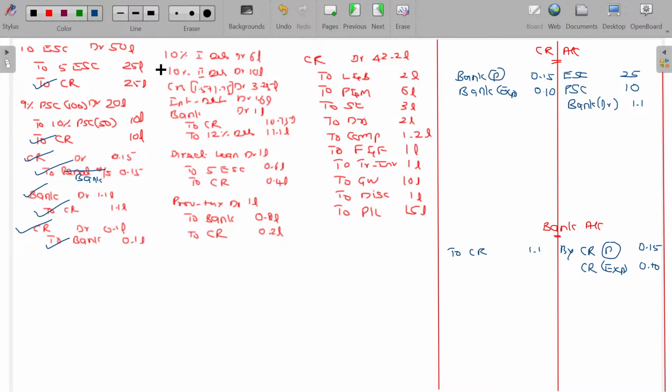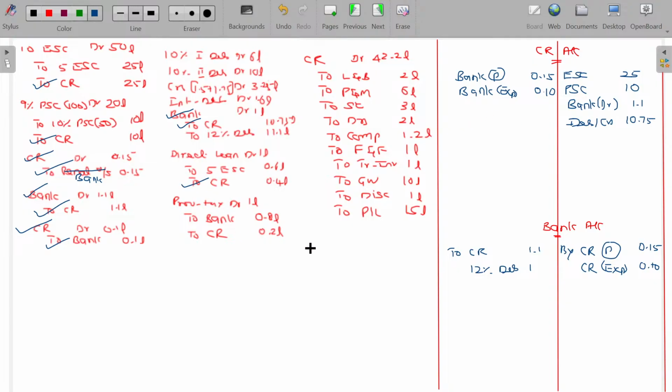And bank to 12% debentures, the value being 1 lakh. In this, first debenture, creditors, etc., 10.75 lakhs.